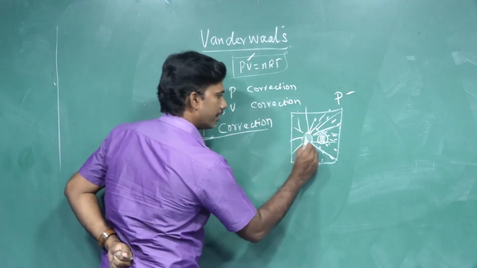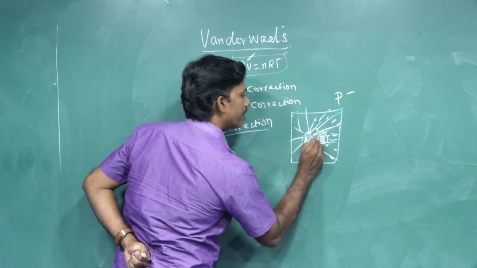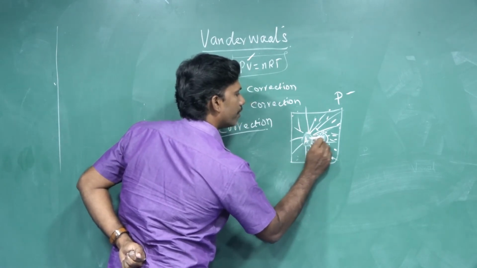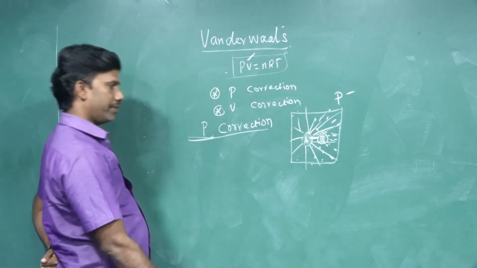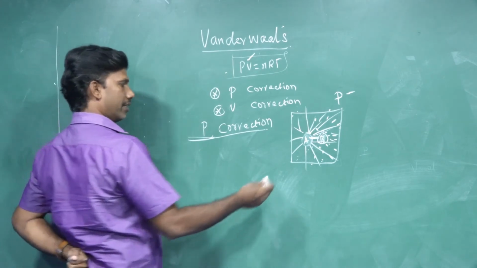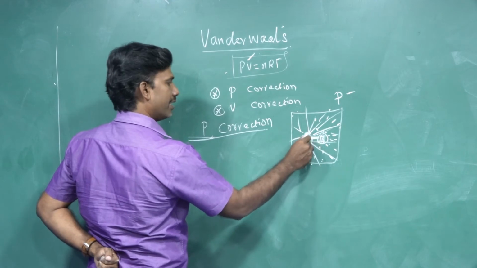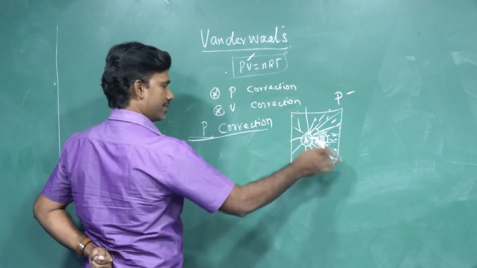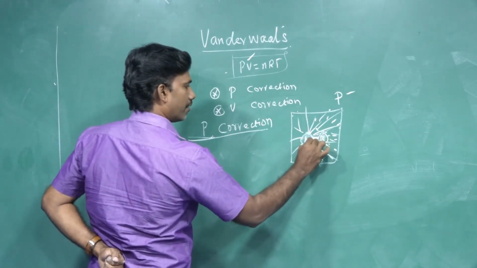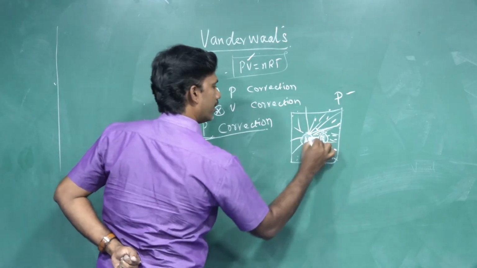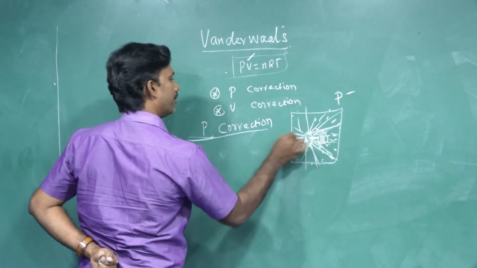During the bombardment, there is an interaction between A and B. Or otherwise we can say that the hitting time is restricted by A. In the same way, B is also restricting the hitting of the walls.